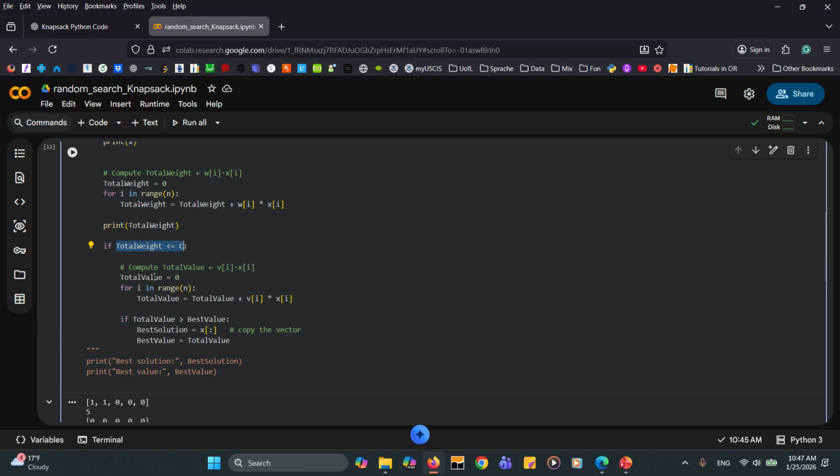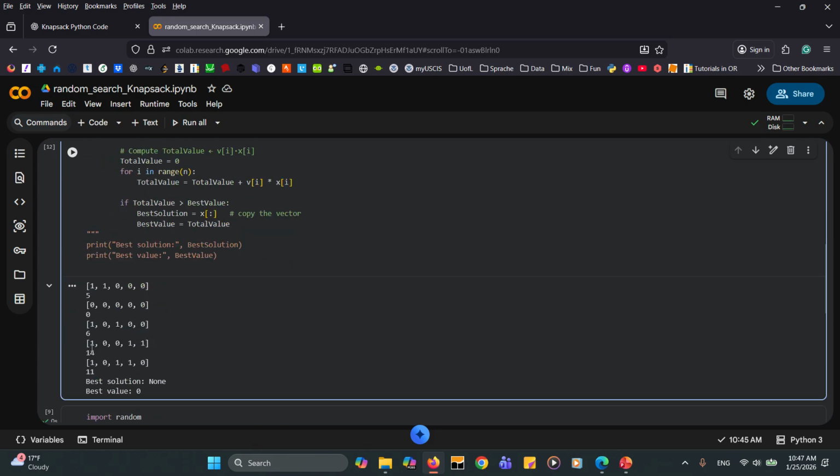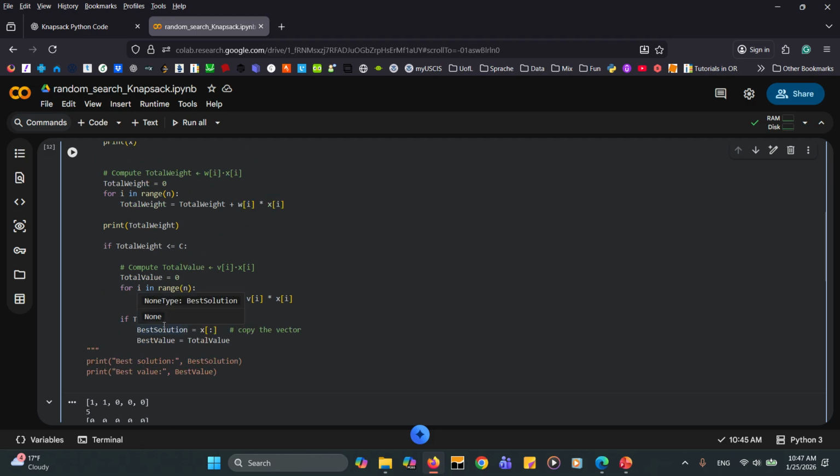So again, if we go back here, based on C equal to 10, these two solutions are infeasible. The fourth one and the fifth one are infeasible, so we're actually ignoring them in this part. And then if they are feasible, we define another variable, total value equal to 0, and the same as what we did for the total weight, now we are going to update the total value for feasible solutions: v[i] multiplied by x[i].